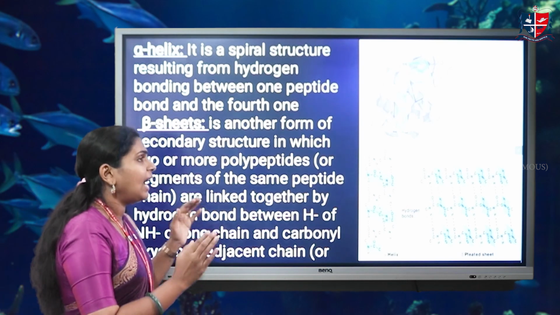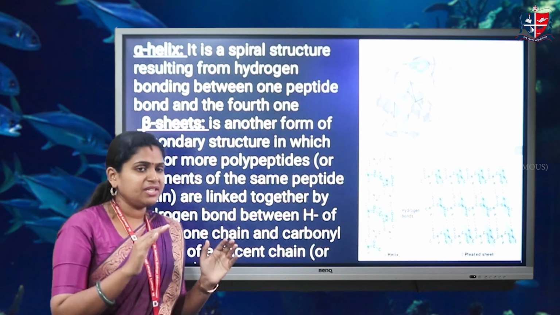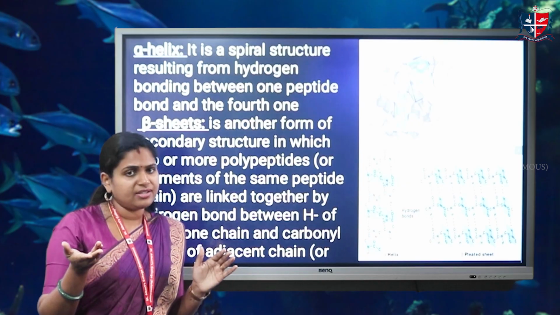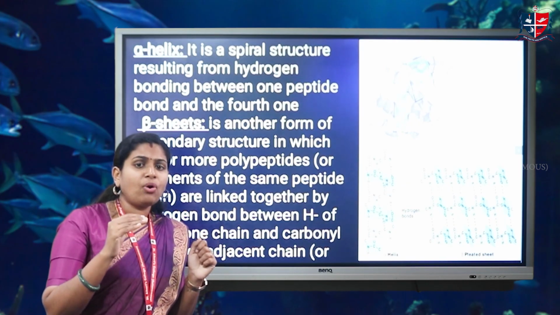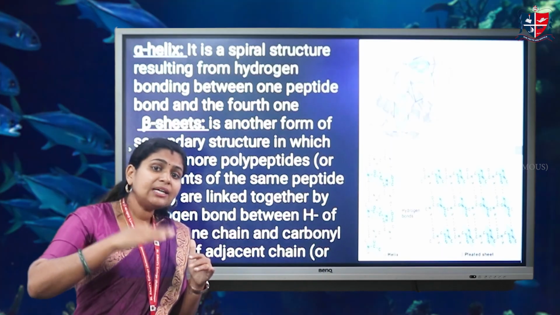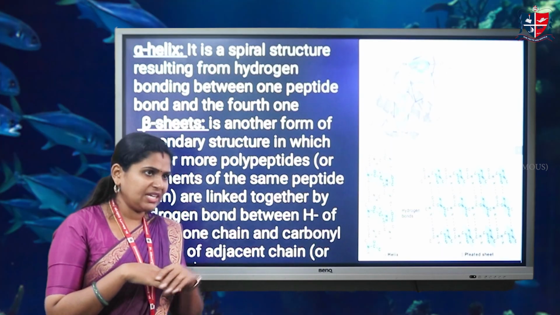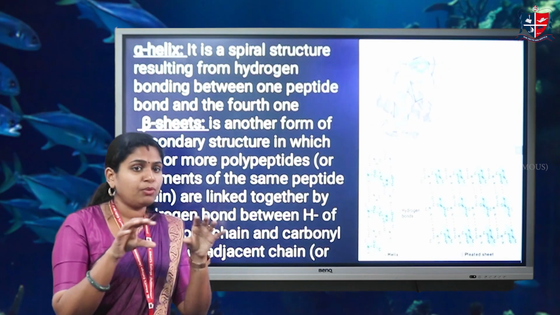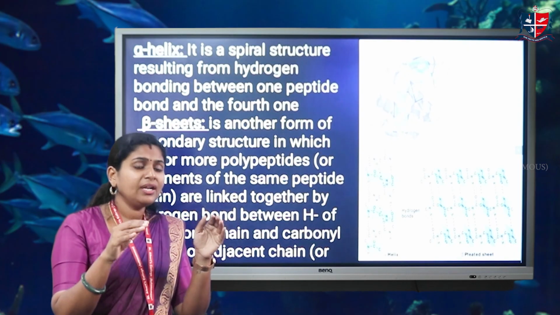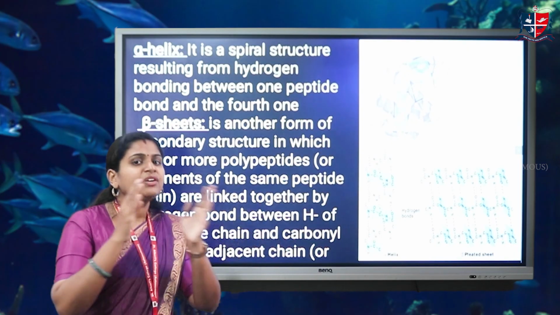And coming to beta sheets, it is also another secondary structure, but the difference is that in beta sheets an intermolecular hydrogen bond is formed. That is, in case of alpha helix, it is an intramolecular hydrogen bond, that means a hydrogen bond between first amino acid and fourth amino acid.